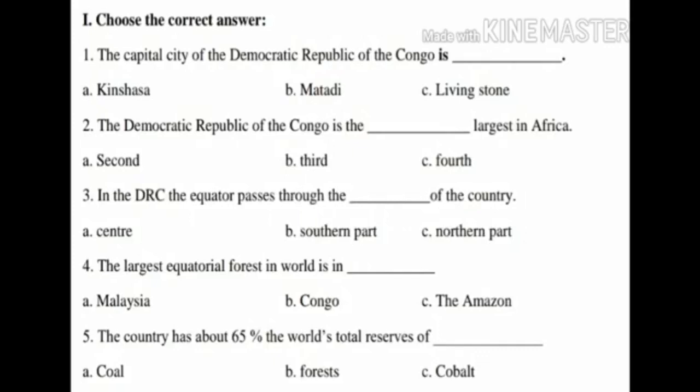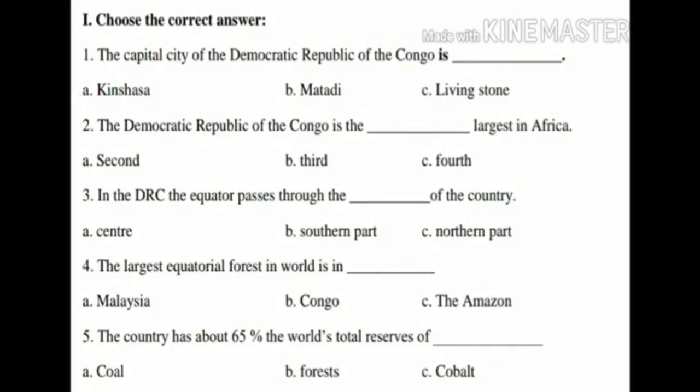First question, the capital city of the Democratic Republic of the Congo is dash. Option A, Kinshasa. Option B, Matadi. Option C, Livingstone. The answer is option A, Kinshasa. The capital city of the Democratic Republic of the Congo is Kinshasa.